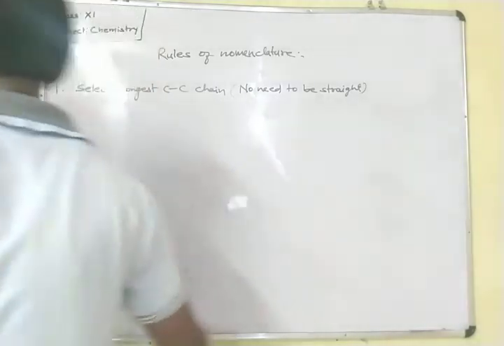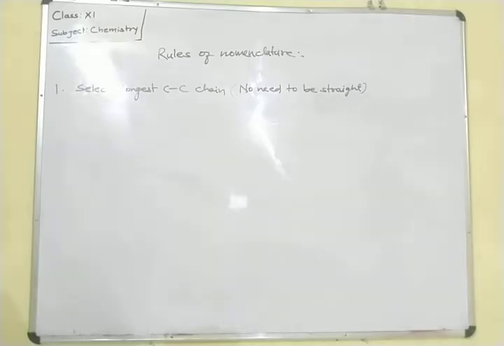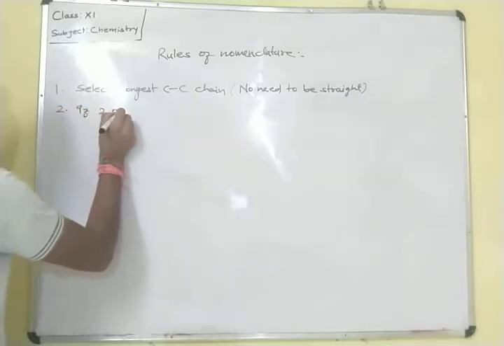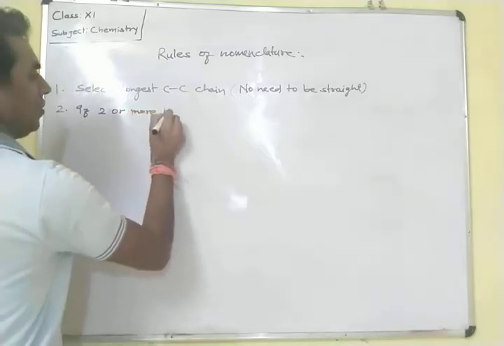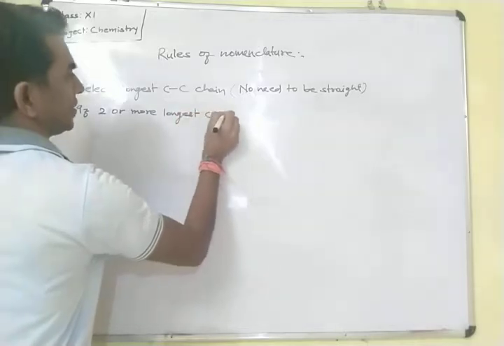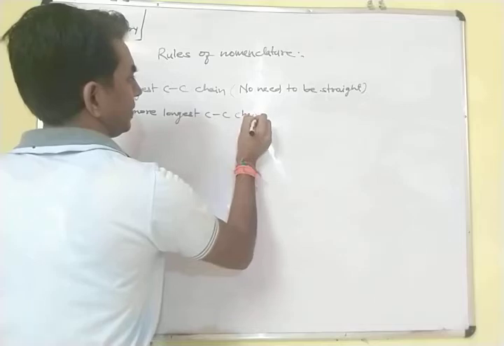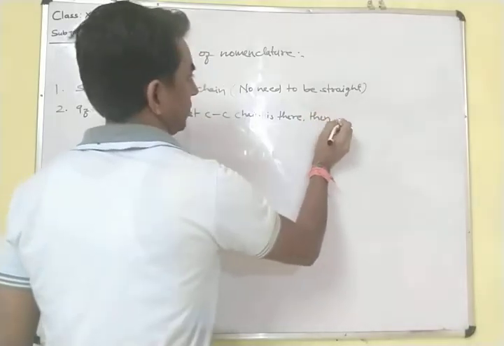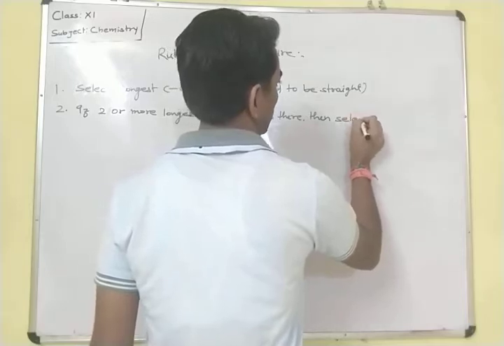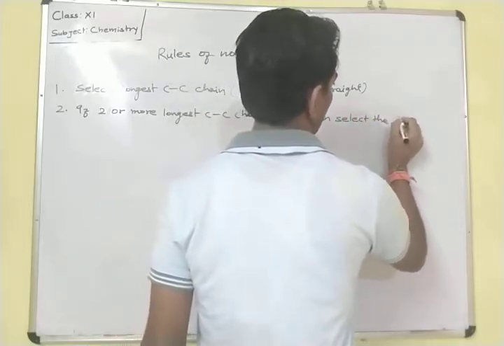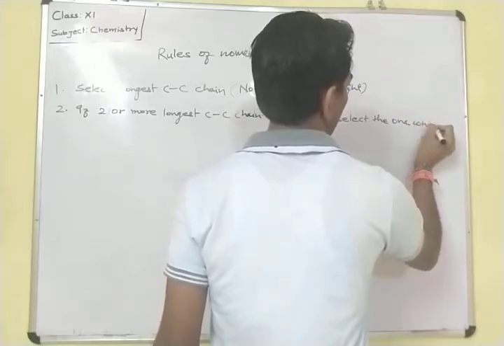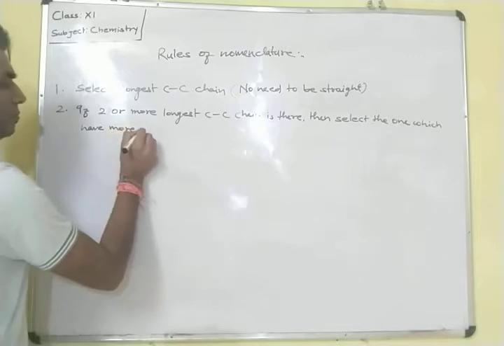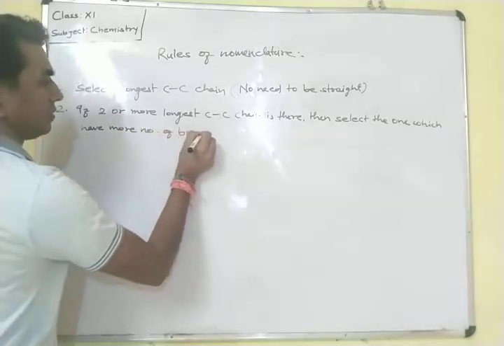The second rule explains that if 2 or more longest carbon chains are there, then select the one which has more number of branches.